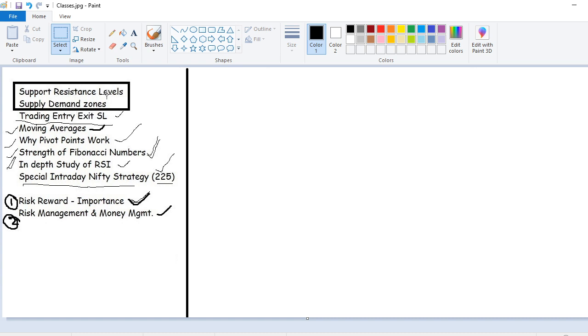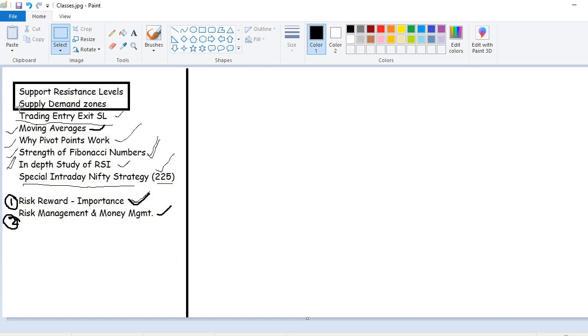See, support resistance levels we covered, moving averages we are done, pivot points we are done, Fibonacci we are done, RSI we are done, risk reward and its importance. That's a beautiful session. If anybody missed it, please go through it, because people who want to trade based on this strategy should certainly know about risk reward, risk management, and money management. You should also be able to draw support resistance levels, and in that session we discussed channels and trend lines and how to draw them. So practice that, watch the video one more time.